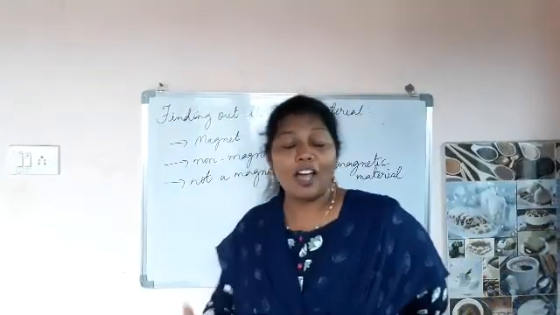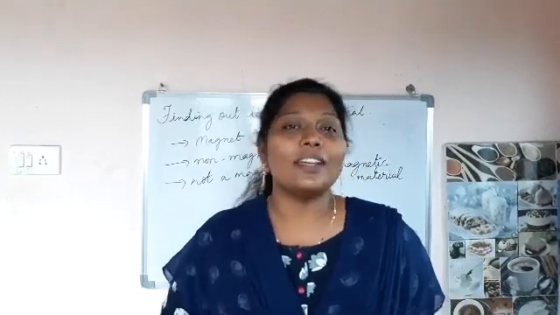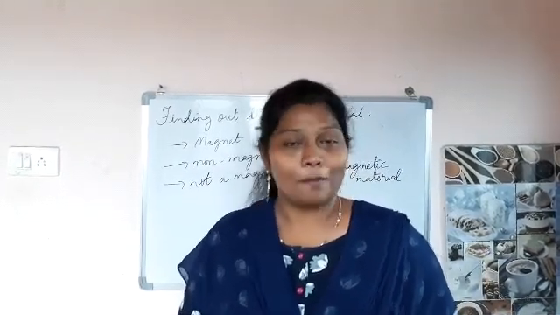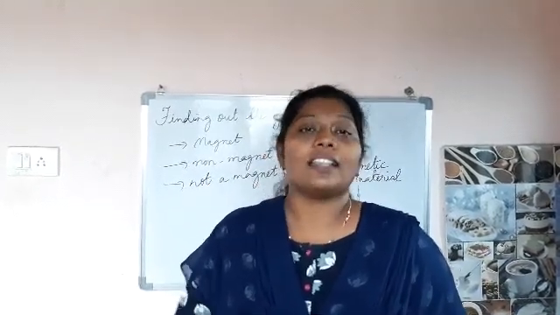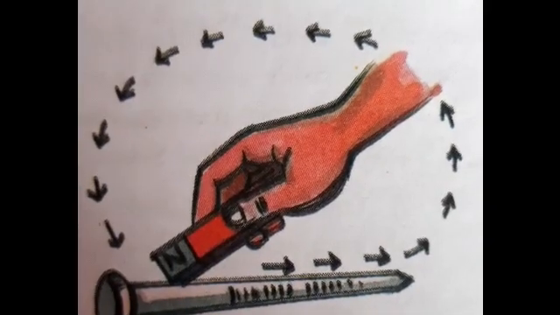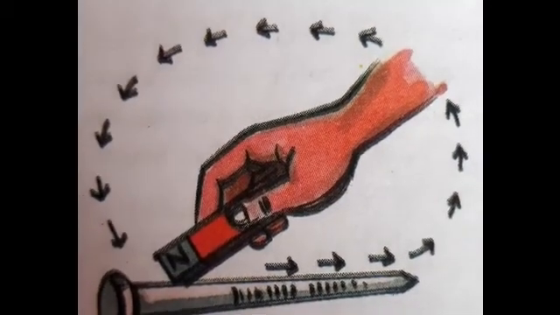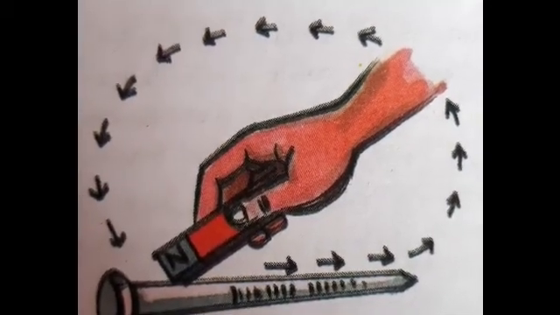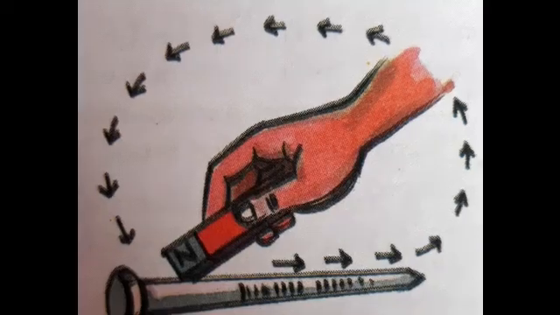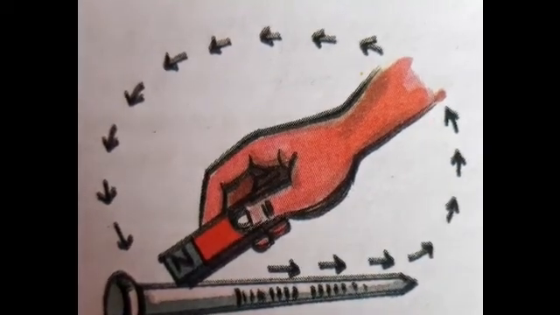Okay, children, see how tough the magnets are and how easy it is to play with the magnets. We will do another activity now. Okay, children, up to now we have discussed different properties of magnets, and we have also discussed how to find out whether the given object is a magnet or not. Yes, children?